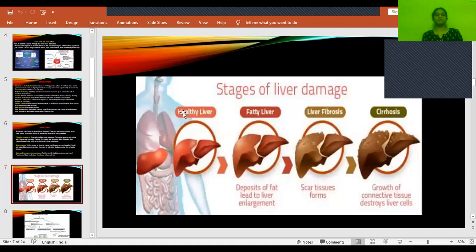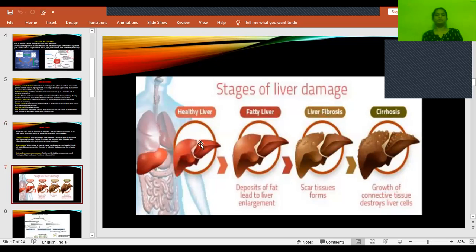If you see this, this is a healthy liver and this is a fatty liver. So in this stage, there will be deposition or accumulation of large fat globules. Because of that, there will be an increase in the size, and then liver fibrosis. Whatever tissue is damaged or injured will be replaced with fibrous tissue, which we call fibrosis. And in cirrhosis, that fibrous tissue will be replaced with connective tissue. There will be complete damage of the liver cells. So this is the end stage.